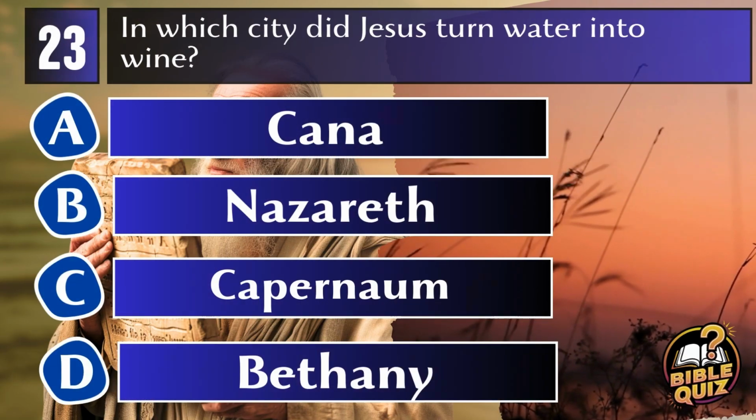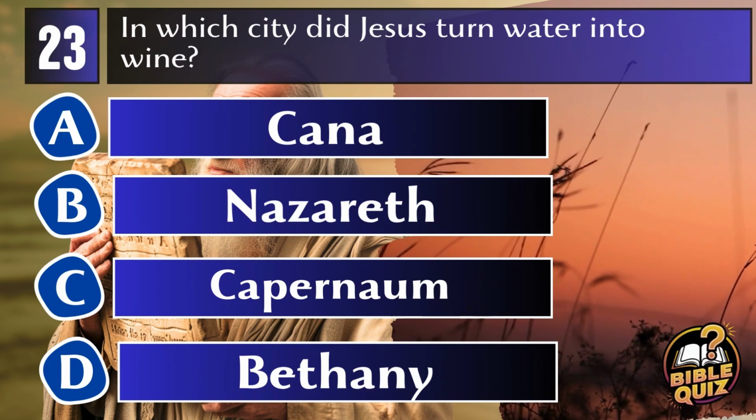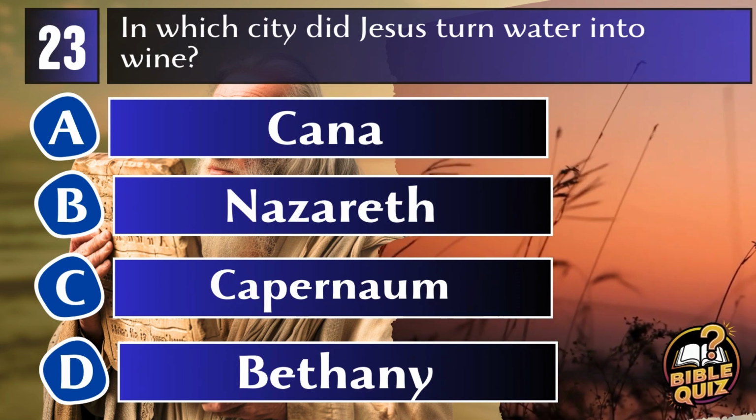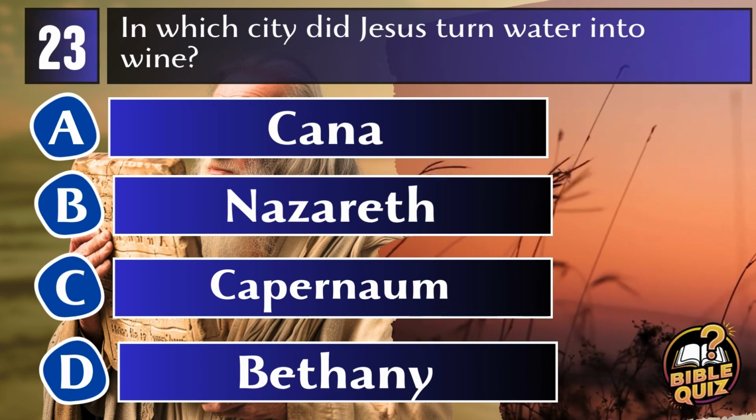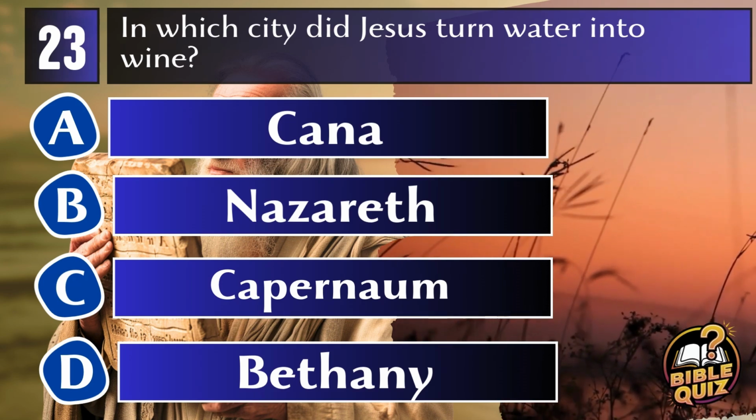Question 23. In which city did Jesus turn water into wine? A. Cana. B. Nazareth. C. Capernaum. D. Bethany.